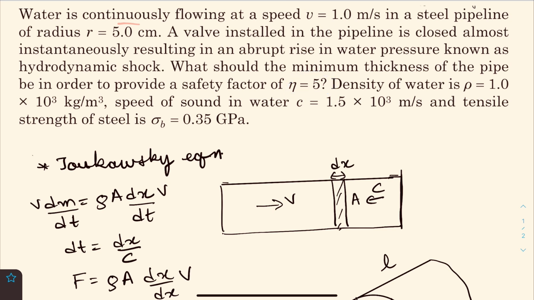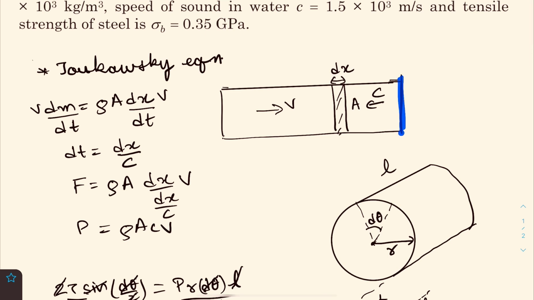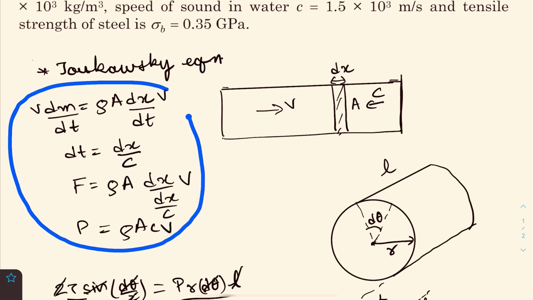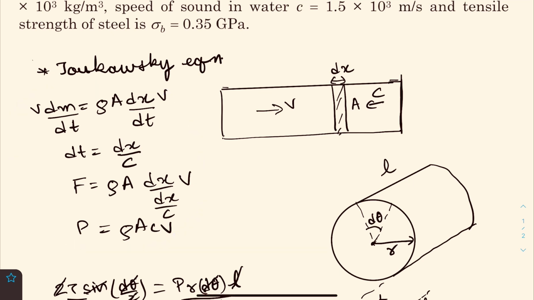5. Okay, so density of water is given, sound speed is given, and tensile strength is given. So the rise of pressure due to sudden closing of valve is governed by the Joukowski equation. So here I have derived the Joukowski equation. So what we can imagine is that when the valve is closed, you can imagine this like a rigid wall. Now this hydrodynamic shock of the water's momentum stopping, it travels through the fluid with the speed of sound, because that is the speed with which any disturbance in fluid can travel.